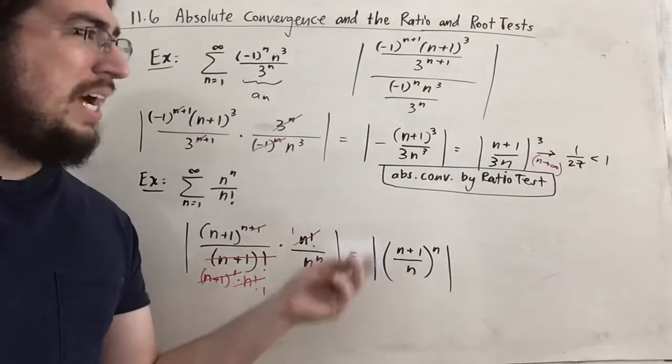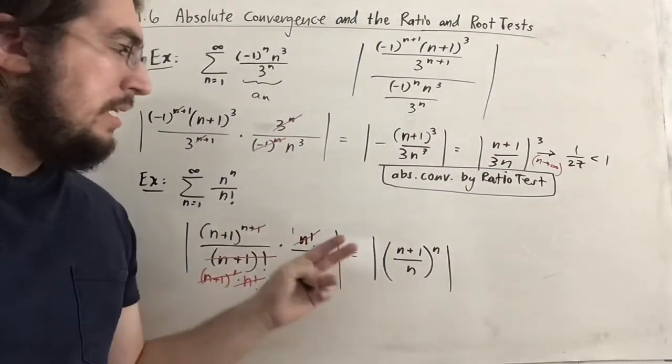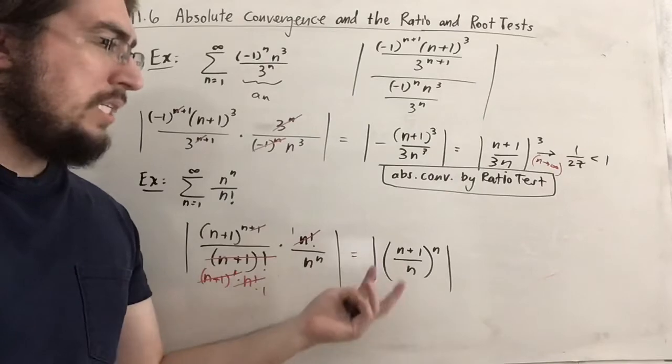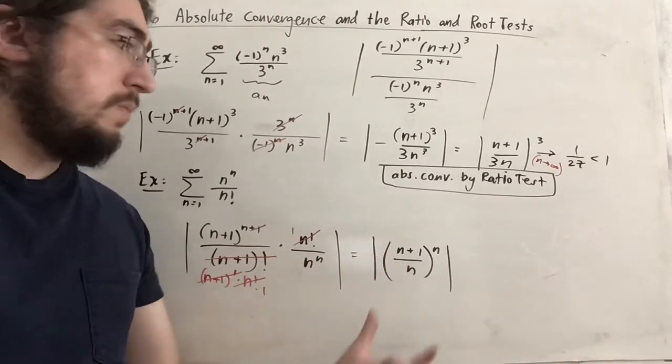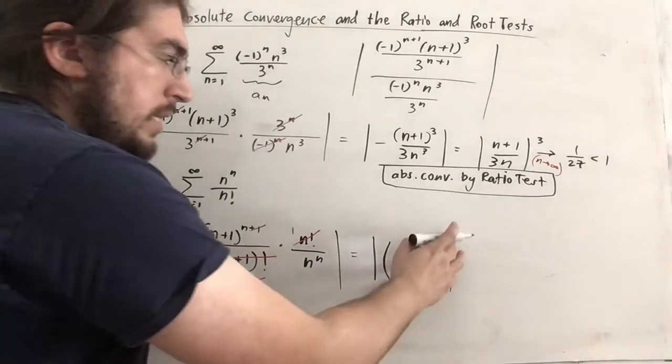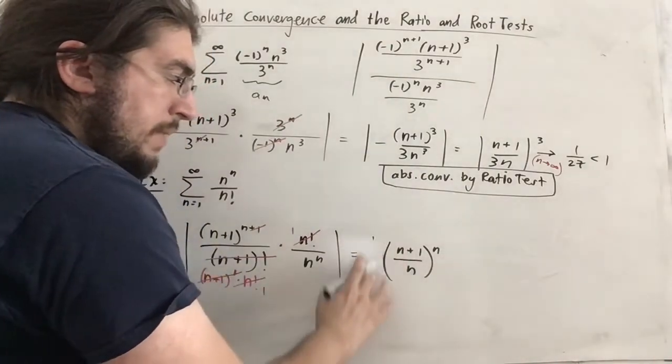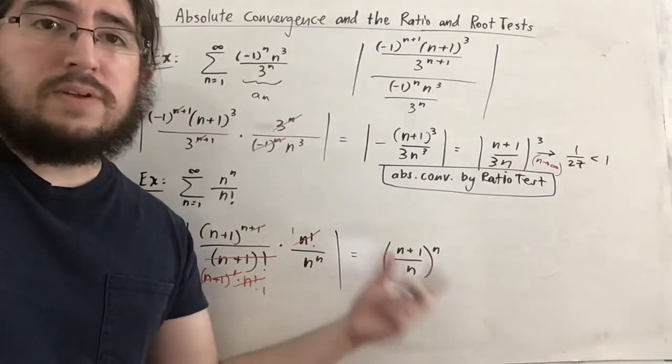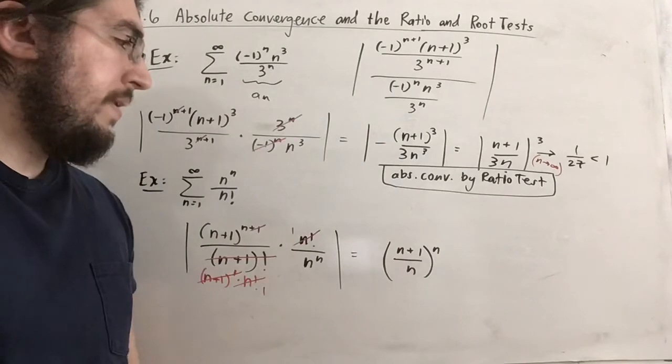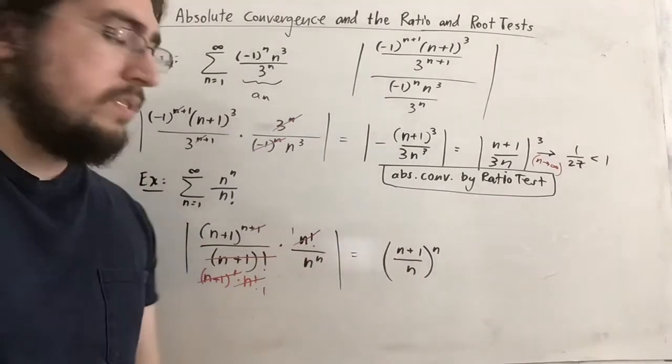And kind of like here, even though I didn't say it, since n is positive, we actually don't care about the absolute values at this moment. So really we can just drop the absolute values, because since n is positive and everything's positive here, these are positive numbers anyway. And the absolute value of a positive number is still positive.